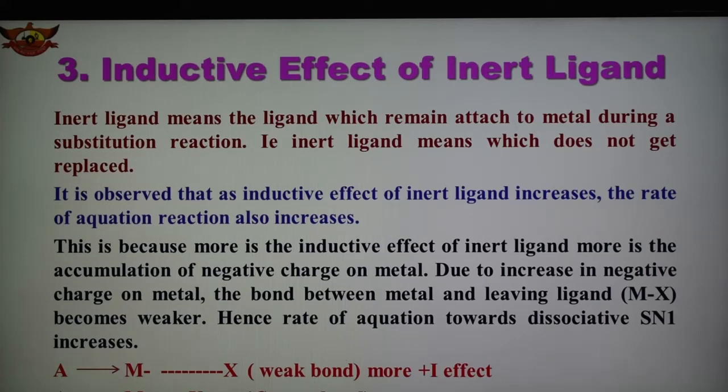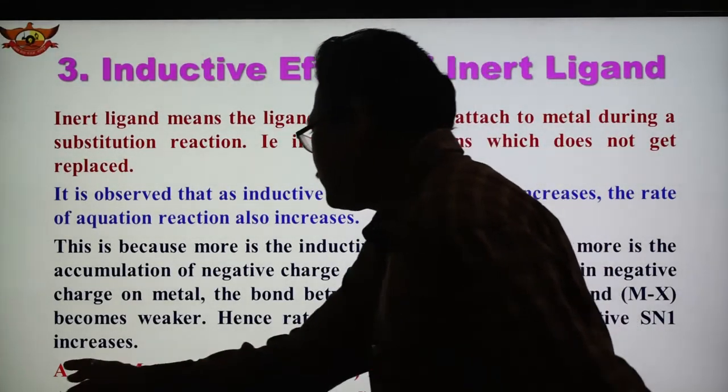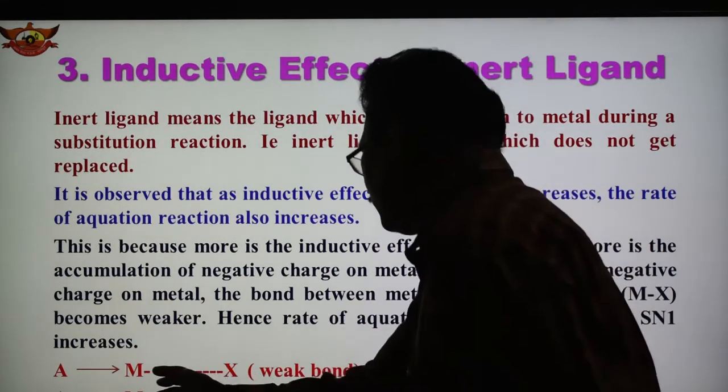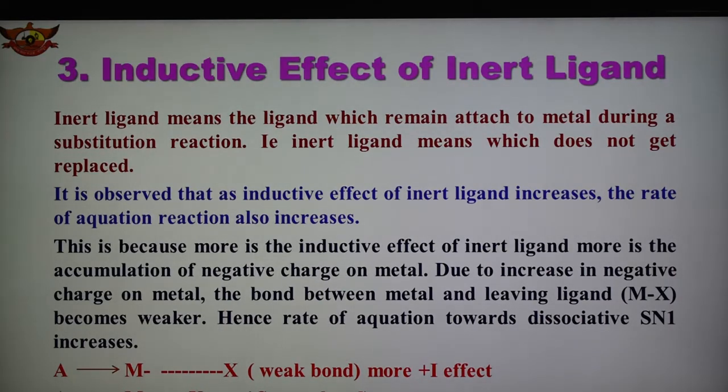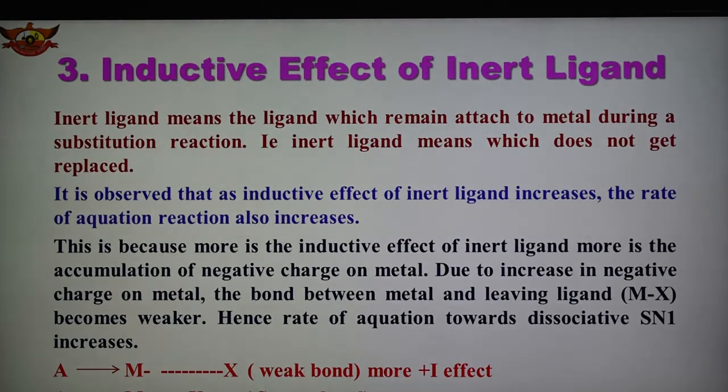And here one is shown, A and M. And here this is the bond between A and M. M is metal and with the X. So this bond is longer and therefore it is a weak bond because it has a more plus I effect. And this is the short bond. It is a stronger bond. So the plus I effect is less. So inductive effect of the inert ligand also plays an important role in the rate of reaction. So this is the third factor.